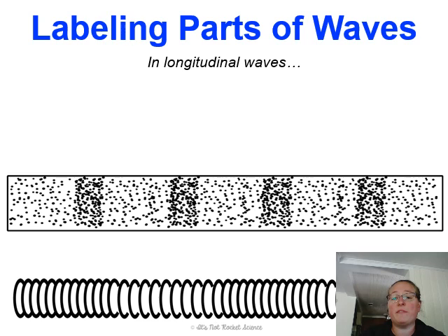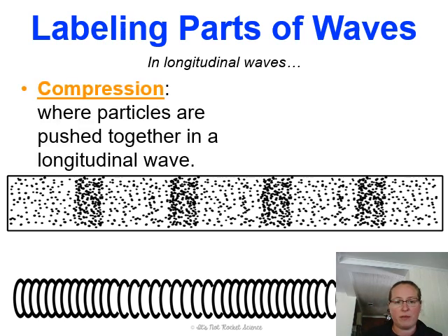The labeling parts of waves in the longitudinal waves looks a little bit scarier, but it really isn't. So this is kind of a good reminder that when you're looking at a wave, I compared the longitudinal wave to a slinky, but in actuality, wave is a movement of particles. So it's not going to be rings coiled up. It's going to look a lot more like the diagram on the top there.